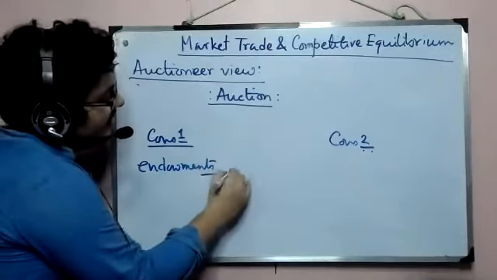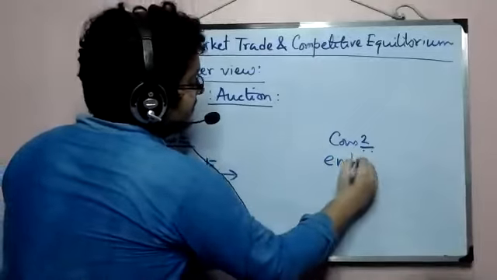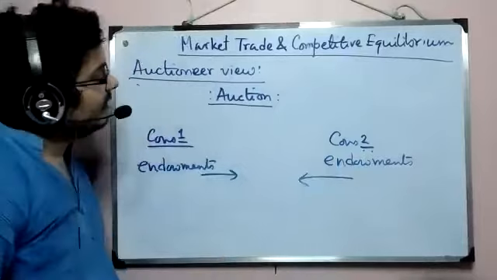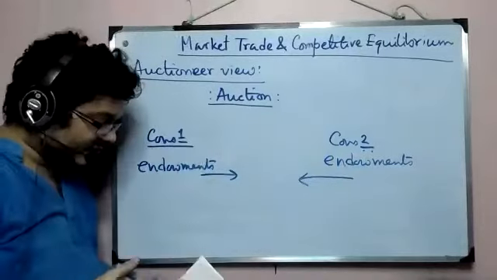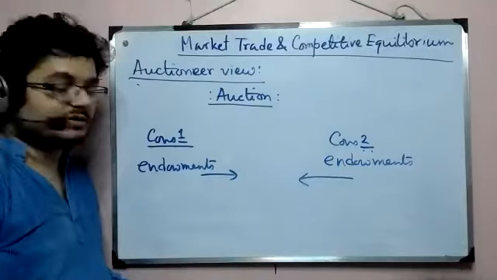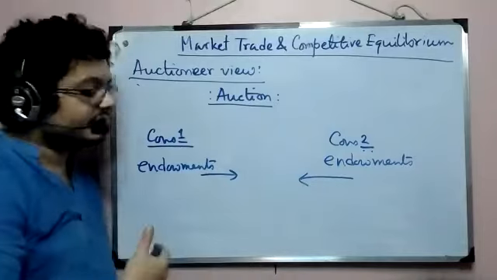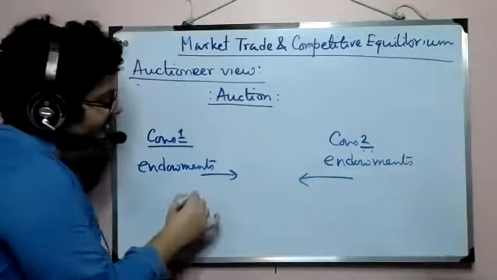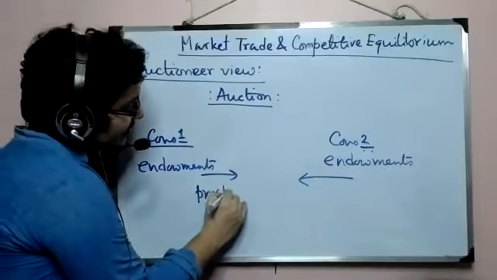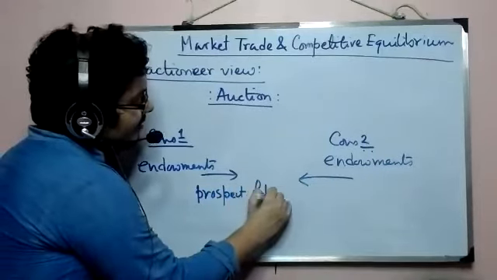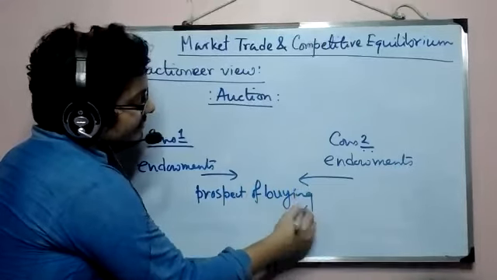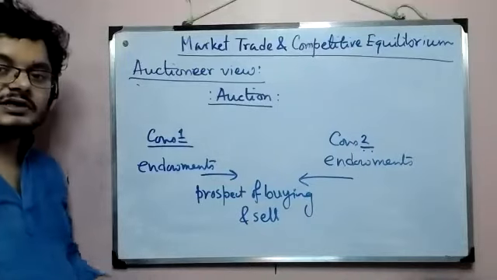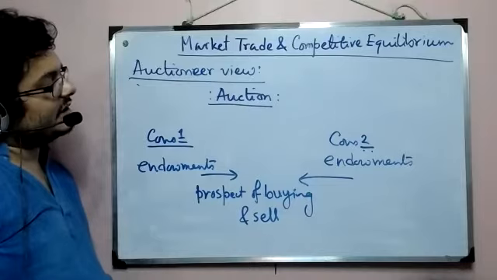So let us talk in terms of GE. Think of this as a two-person barter where there is an auctioneer who controls it. You can think of that also. So these two guys are coming with their own endowments, and they are facing each other with the prospect of buying and selling. Now instead of the standard trading that we saw in Pareto efficiency earlier, here something different is happening.